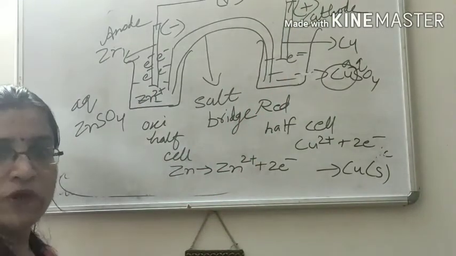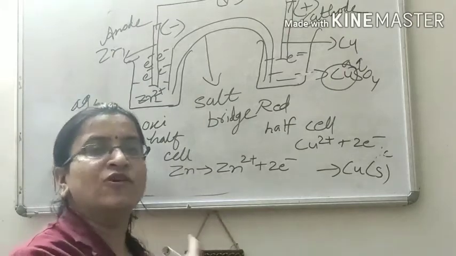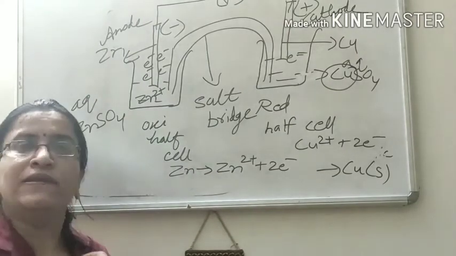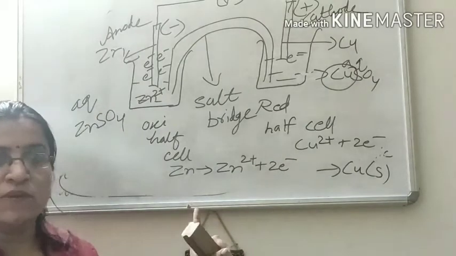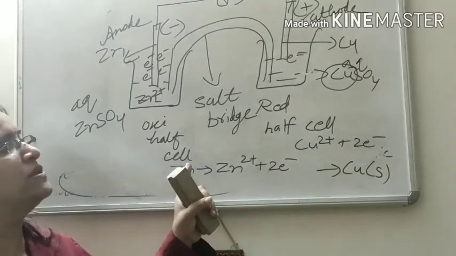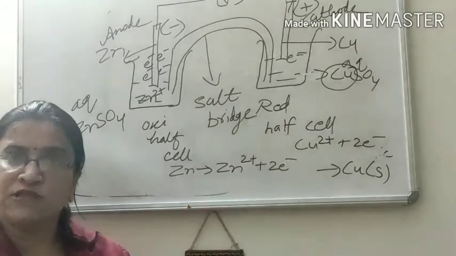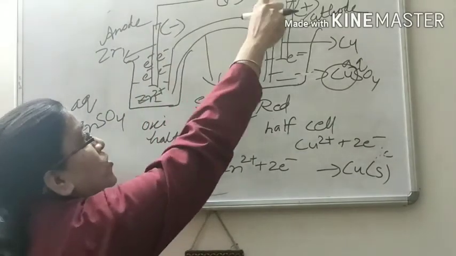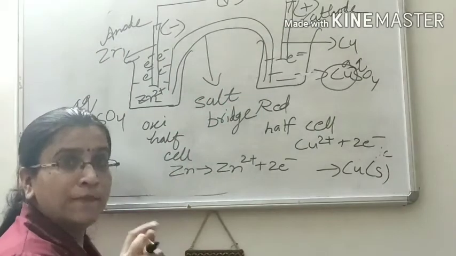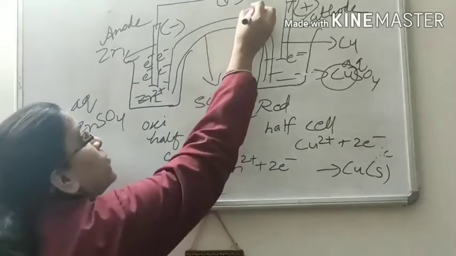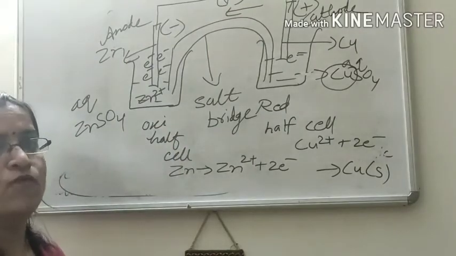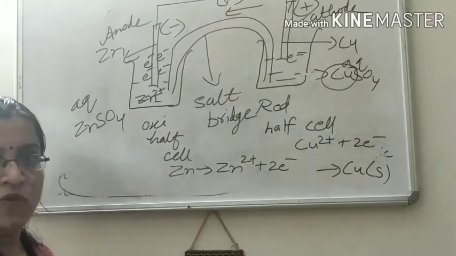Why? Because electrons accumulate on the surface of the anode, which makes it negatively charged. So in an electrochemical cell, the anode is negatively charged and copper is positively charged. Electrons flow from anode to cathode, but current flows opposite to electrons, meaning current flows from cathode to anode.